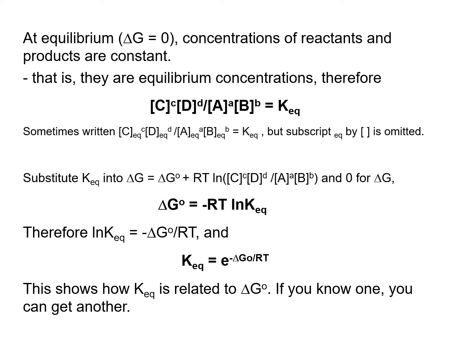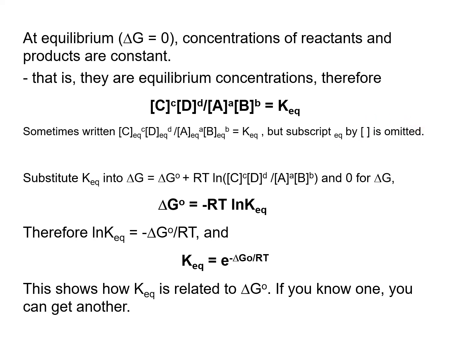At an equilibrium where delta G equals 0, the concentrations of reactants and products are constant, although the reaction itself is pretty dynamic, and that means they are equilibrium concentrations. Thus, you can write CD over AB as just the equilibrium constant, or KEQ. Sometimes people use an EQ subscript next to all the concentration values here, but this subscript is often omitted.